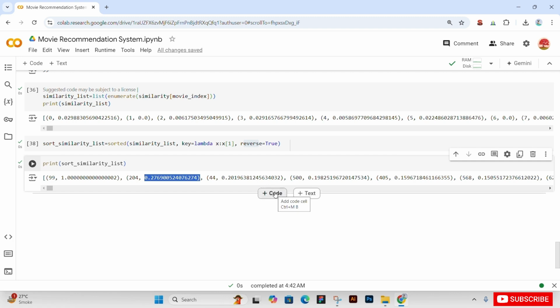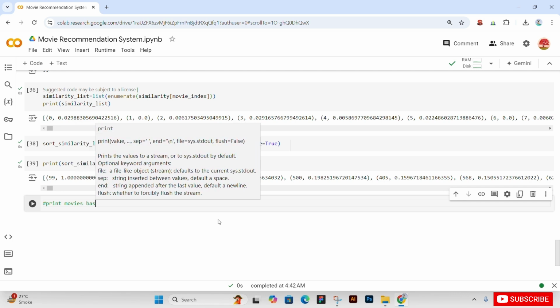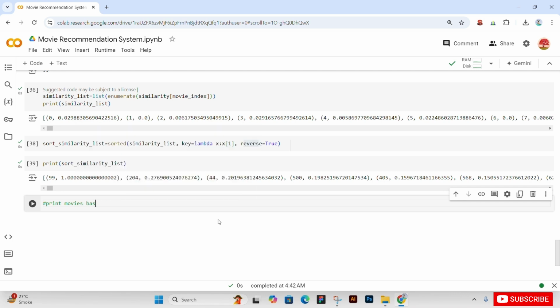So now we will suggest and print movies based on the index. Basically, we will make a loop of our data, so our function will repeat repeatedly. So print movie names based on the index. We will print movies suggested for me.